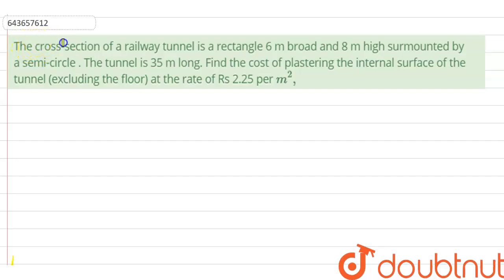Hi guys, we have a question right now. The question is: the cross section of a railway tunnel is a rectangle 6 meter broad and 8 meter high, and surmounted by a semicircle. The tunnel is 35 meter long. Find the cost of plastering the internal surface of the tunnel, excluding the floor, at the rate of 2.25 rupees per meter square.